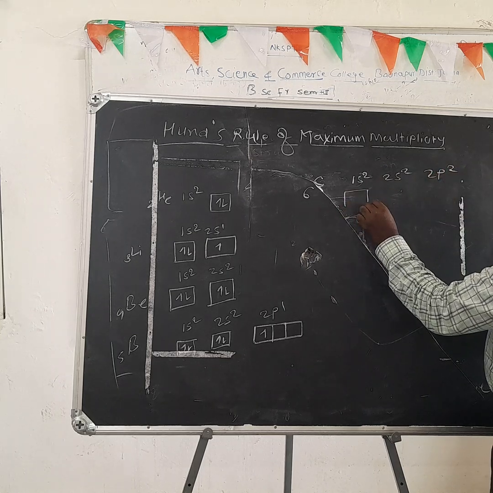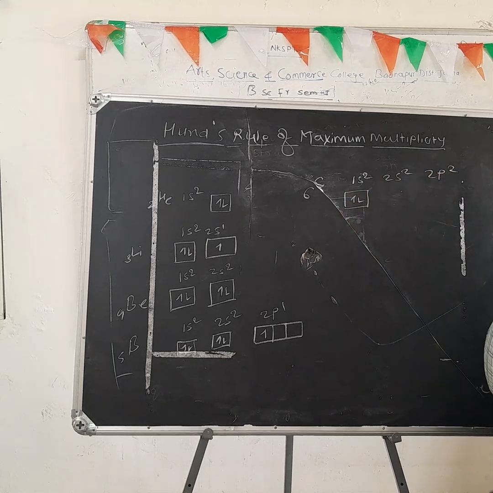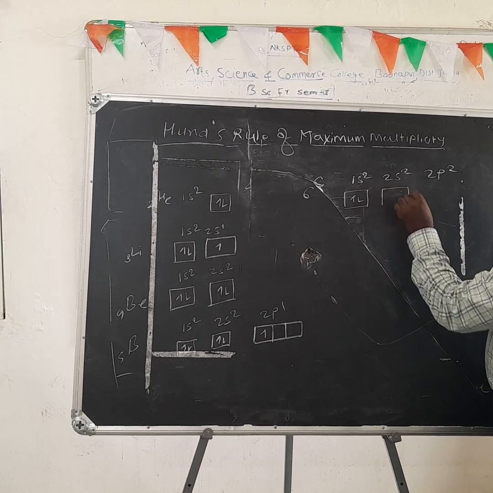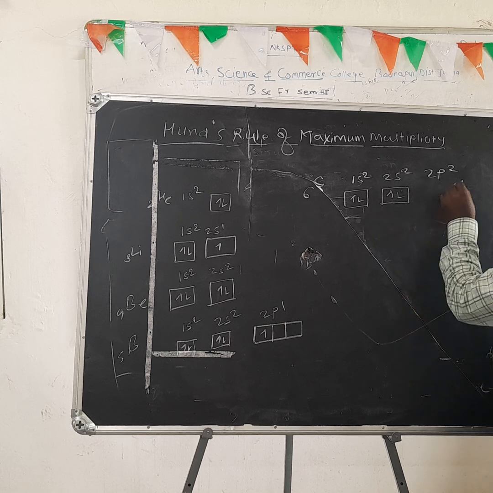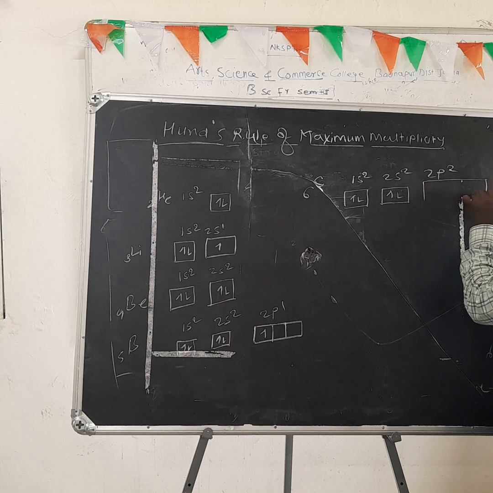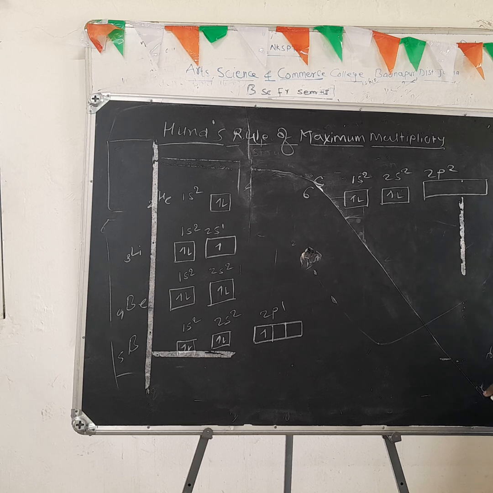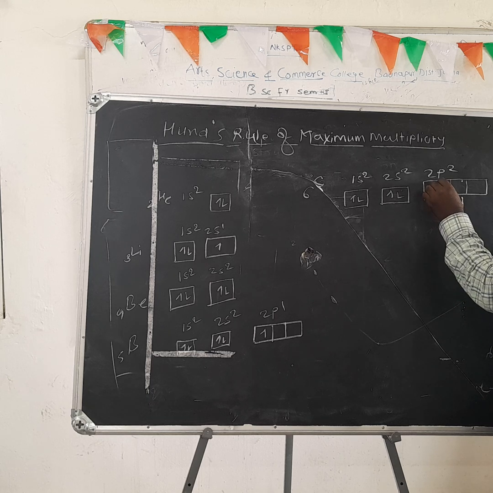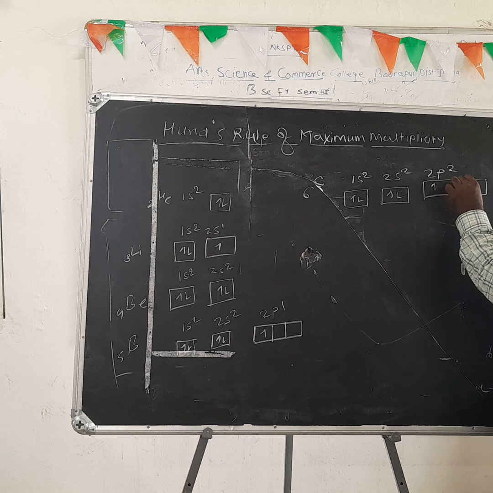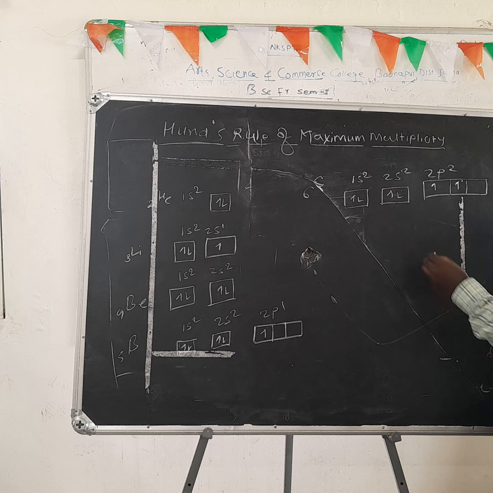It means 2 electrons are present in the s subset, but the 2 electrons in the p subset are not added in the same orbital. One electron is added in one orbital, another electron is added in another orbital. Like this, firstly one electron is added.